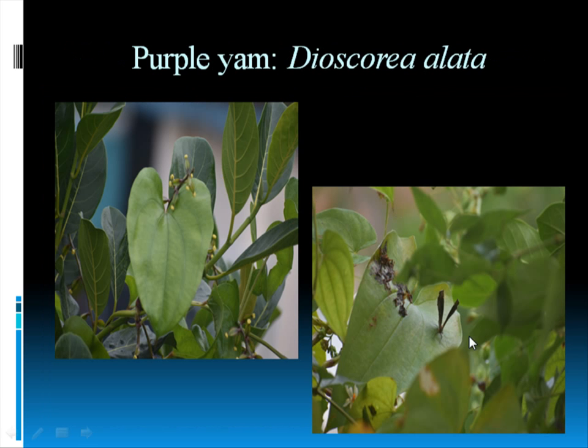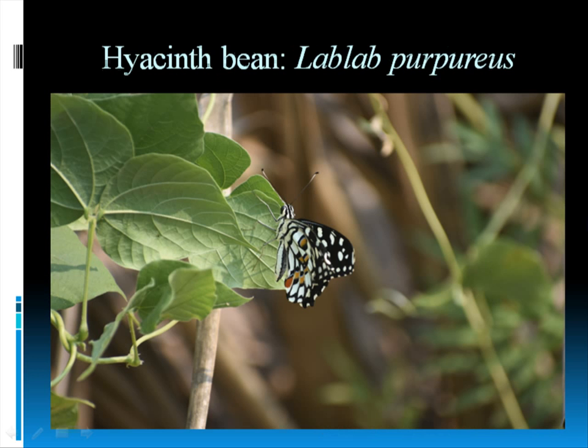There is also a palm fly sitting on the leaf of this puppy yam. Then hyacinth bean. We have eaten this bean every time in vegetables. You can also purchase this in a vegetable shop. Lablab purpureus. And the butterfly sitting on this is a lime butterfly.